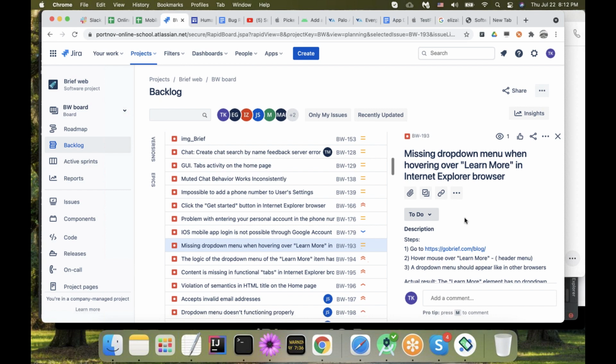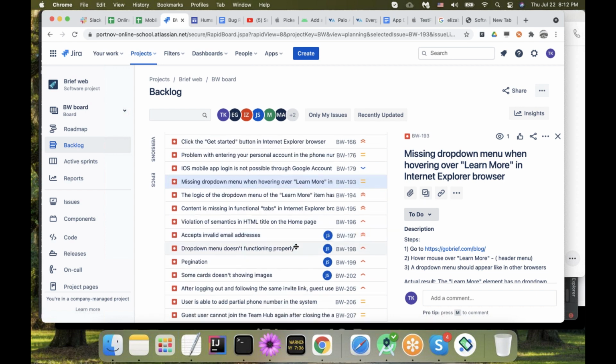I know I have to be in Internet Explorer browser. Those are my circumstances. And when it happens, I discover that when I hover over learn more, well, it would probably be nice to figure out what learn more is. Is it a link, or a button, what kind of element is it? And then missing drop-down. That's what happens. We're missing the drop-down. So clear. Do you understand the idea?